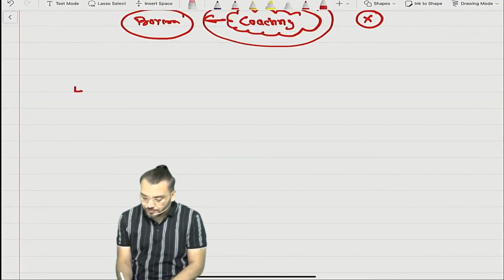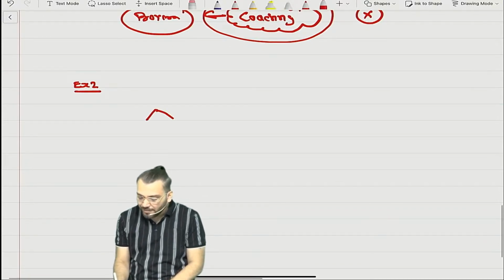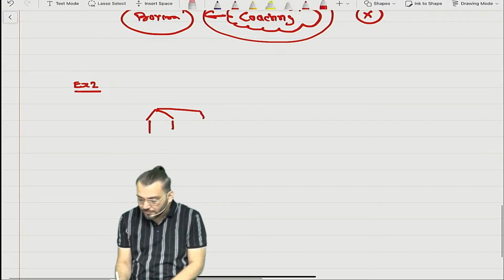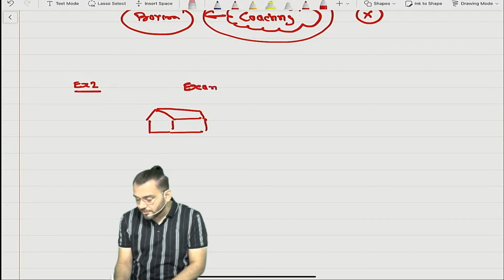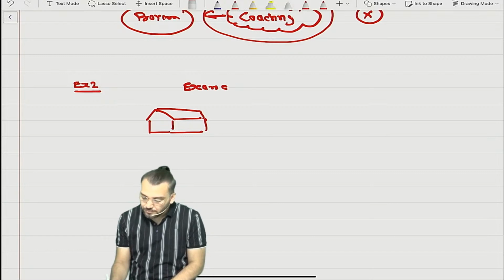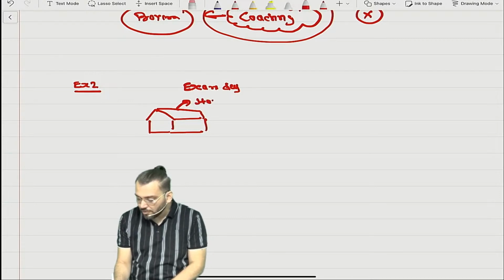Example number 2, a better example. Suppose you are writing the CA examination, and today is your exam day. This building is your house.